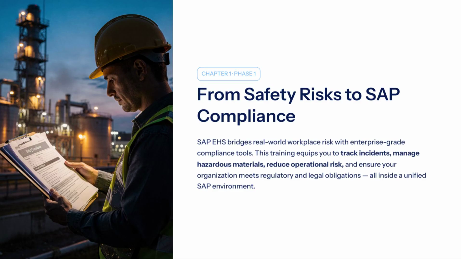The training program for Phase 1 focuses on introducing learners to the concept of bridging real-world workplace risks with enterprise-grade compliance tools. Learners are equipped with the skills to track incidents, manage hazardous materials, and reduce operational risks within a unified SAP environment. The primary objective of this phase is to enable learners to meet regulatory and legal obligations by gaining a comprehensive understanding of safety risk management and compliance.